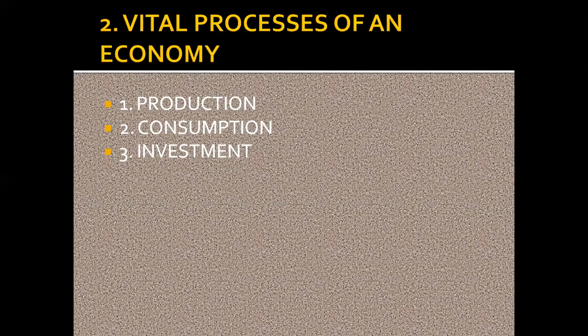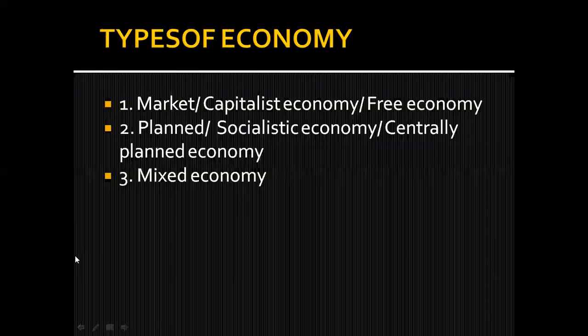Then that 5 lakh, what will he do? The manufacturer or the producer, what will he do with that 5 lakh rupees? He will invest that 5 lakh rupees in some other project so that he will be able to earn more and more profit from that. So in an economy, to fulfill the objective of satisfaction of want, a person has to perform these three activities.